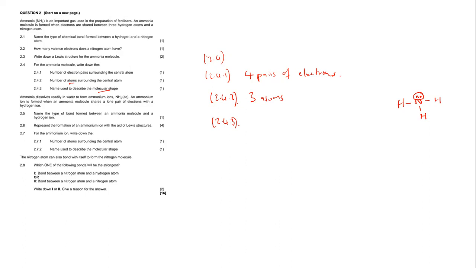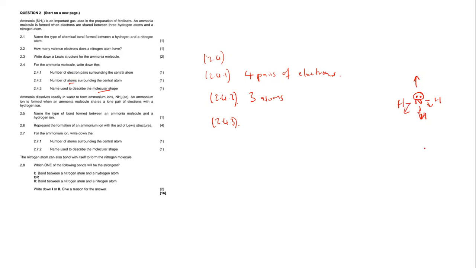These lone pairs are going to pull the nitrogen atom upwards, because they need to repel these electrons as well as these electrons.